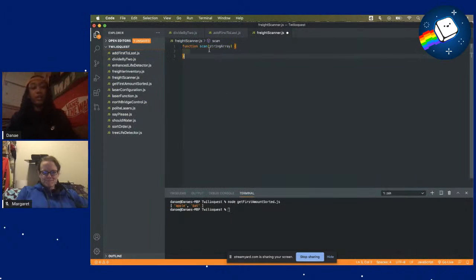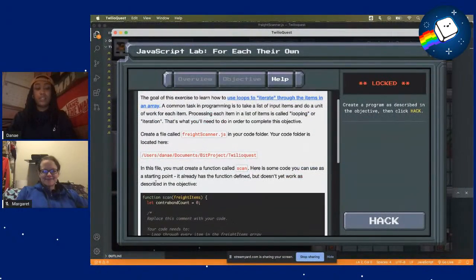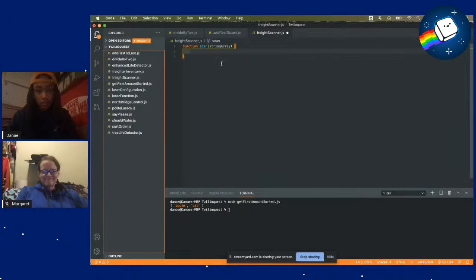So we need to create something to keep track of the contraband. So I don't think I can use const with this. Let's see. Yeah, so this one we have to use let because we need to increment it. So we will let, let's call it contraband, and we'll set that equal to 0 right now.